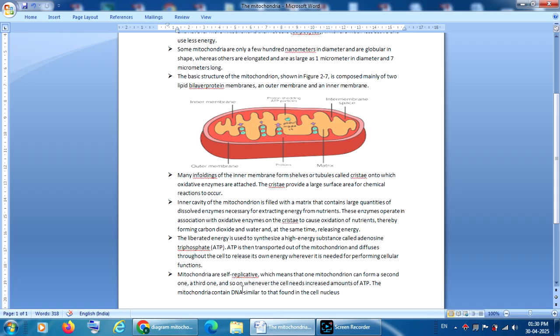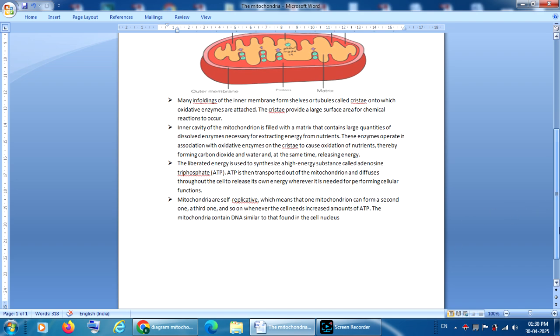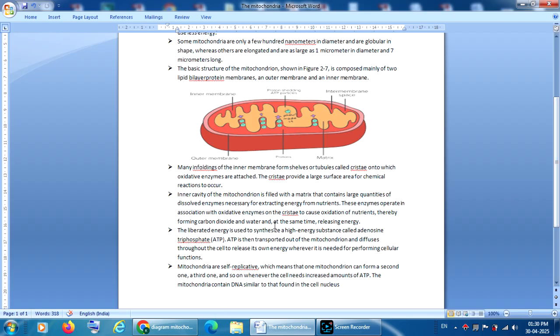Understand? And the interesting thing is mitochondria are also self-replicative, which means that one mitochondrion can form a second one, a third one, and so on whenever the cell needs an increased amount of ATP. And the mitochondria contain DNA similar to that found in the cell nucleus. This is the last point: it is self-replicative.